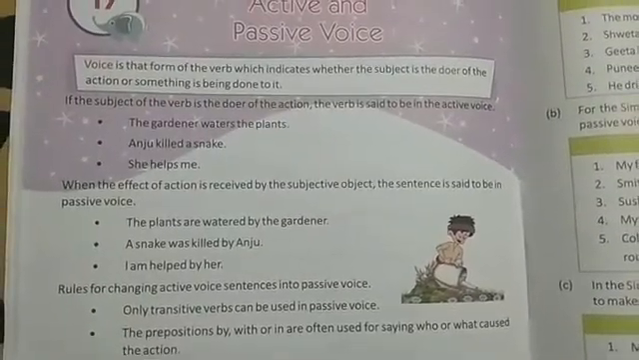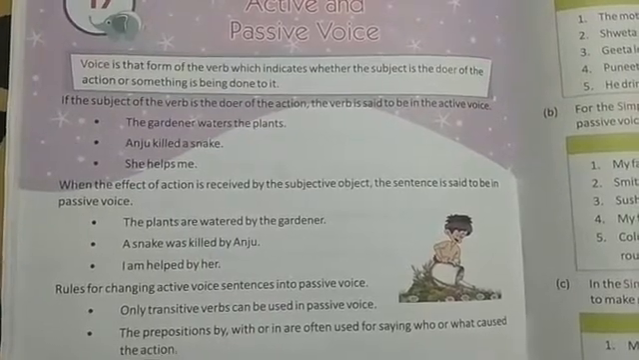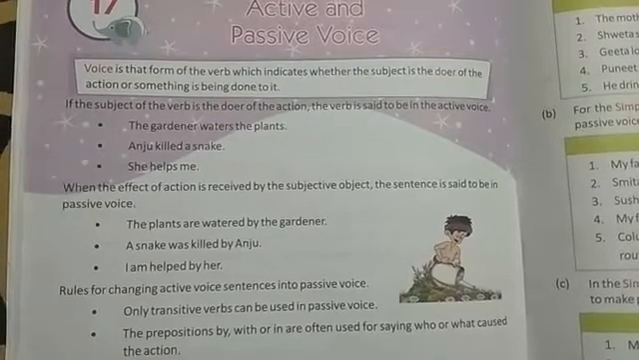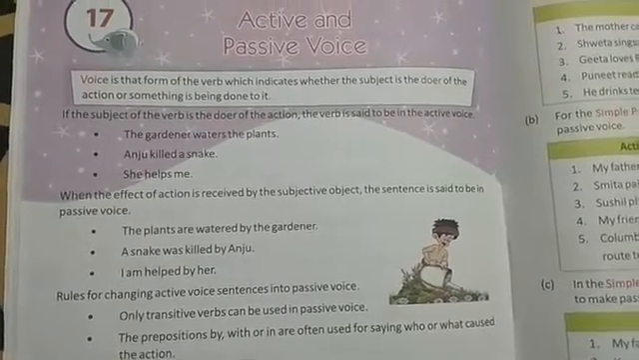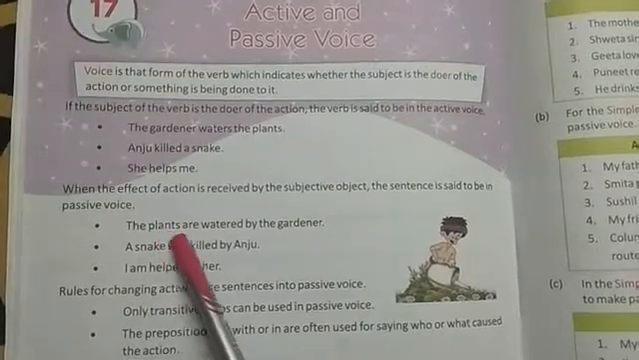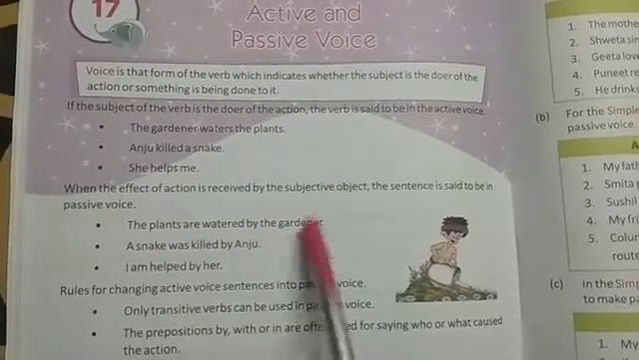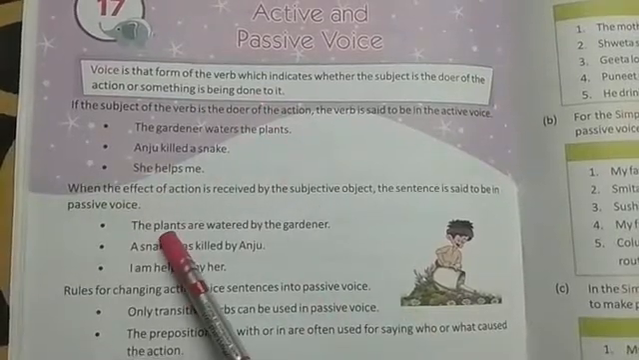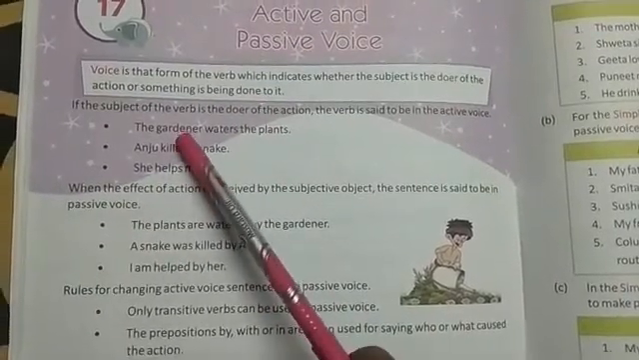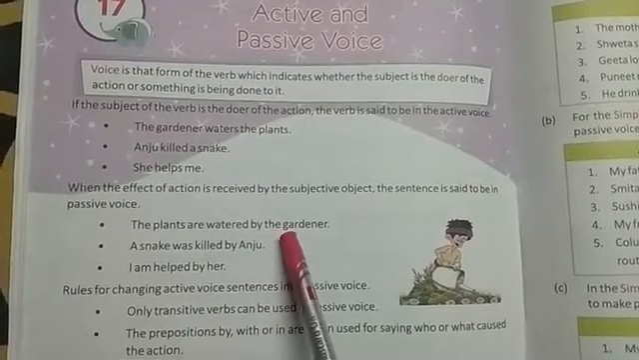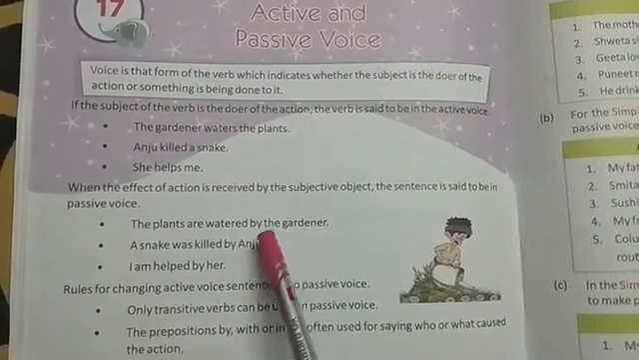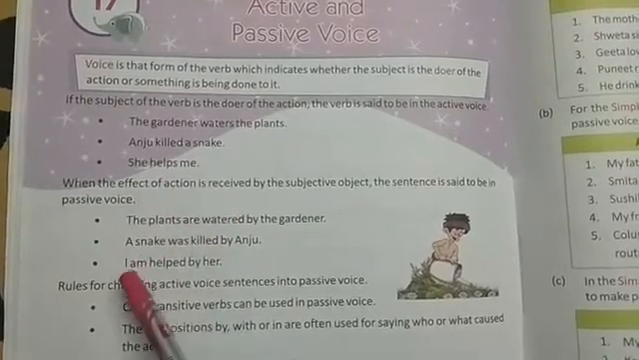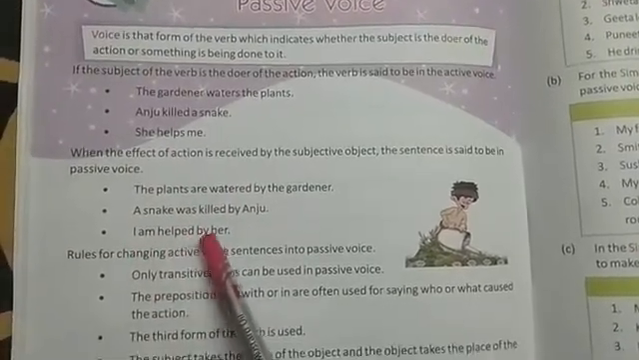So when the object receives the effect of the action as subject, the sentence is said to be in passive voice. See the examples. The plants are watered by the gardener. Here the plants have been changed into the subject and the subject has been changed into the object in passive voice. A snake was killed by Anju. She helps me is changed into I am helped by her.